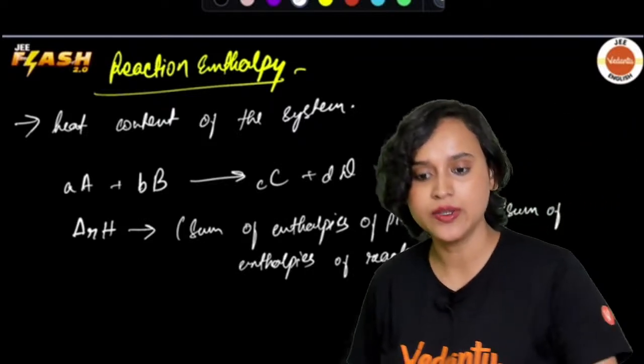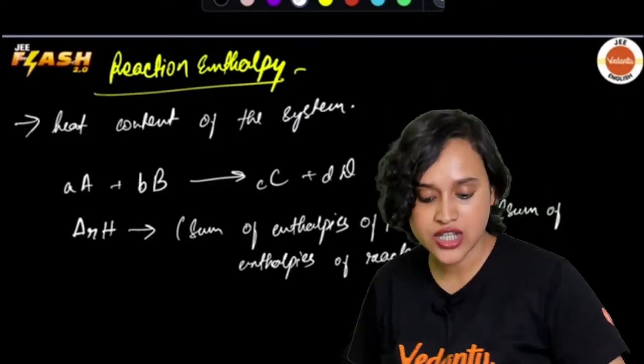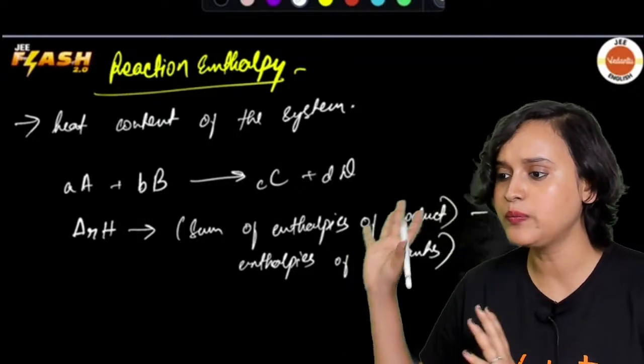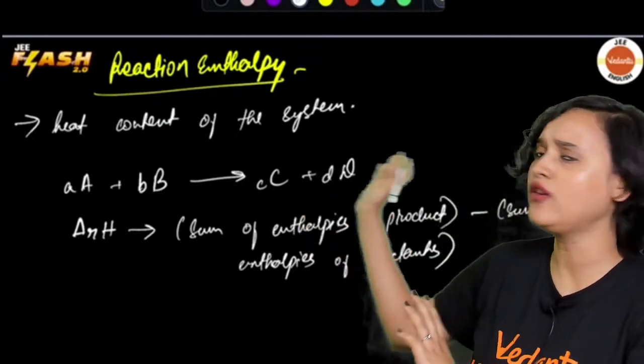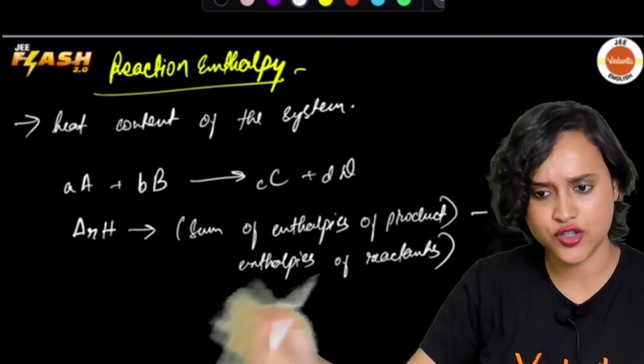I have just given you the simplest form of reaction, where small letters are your stoichiometric coefficients.